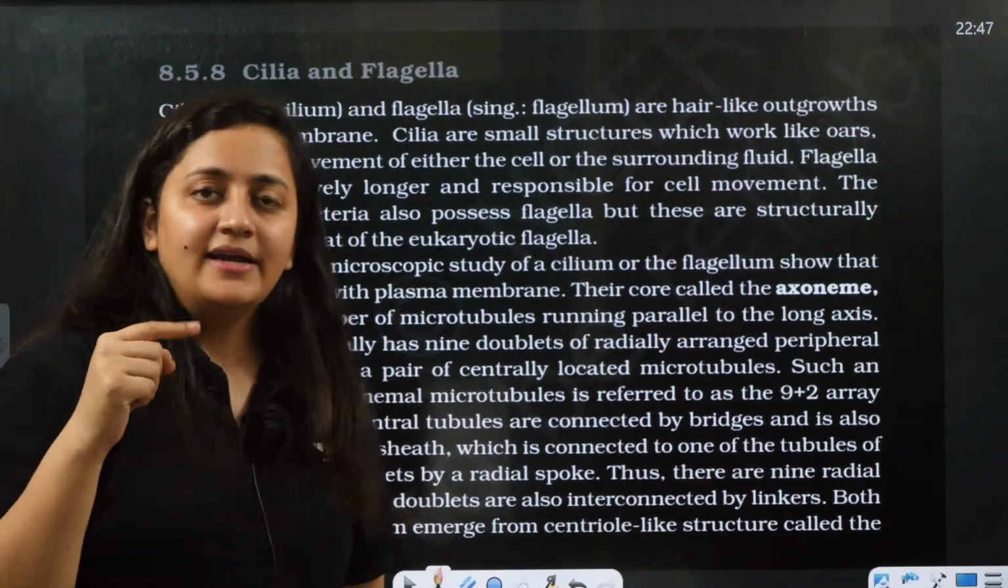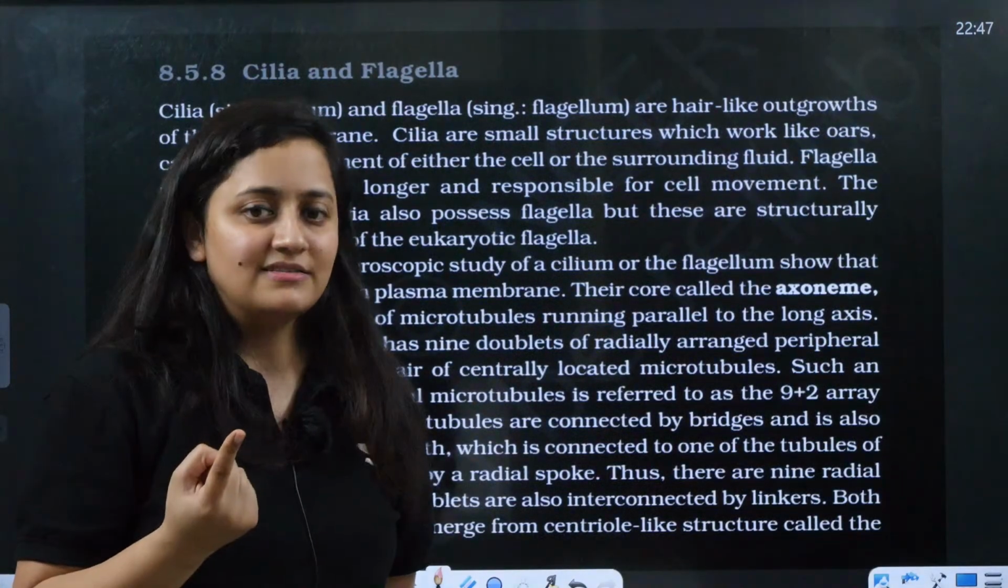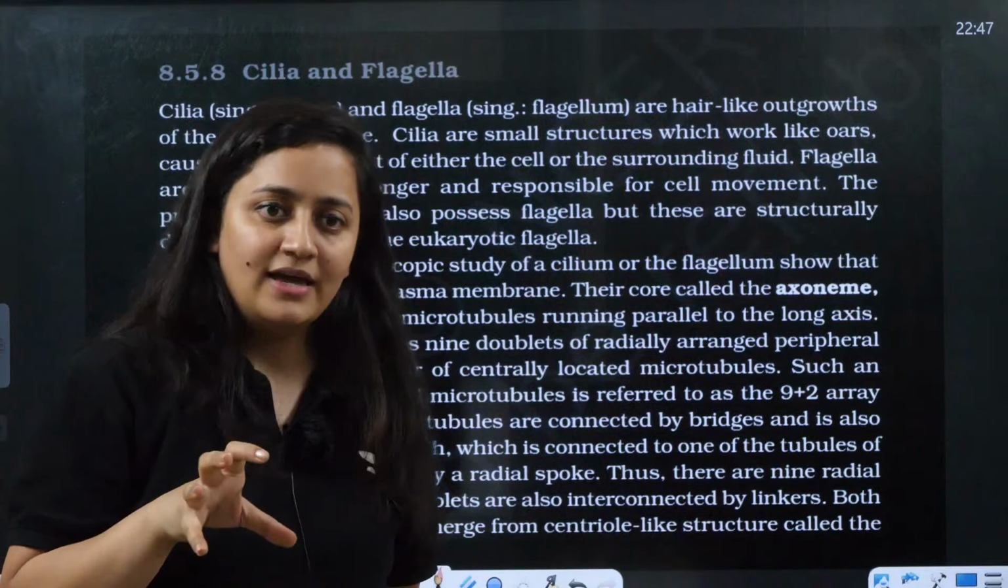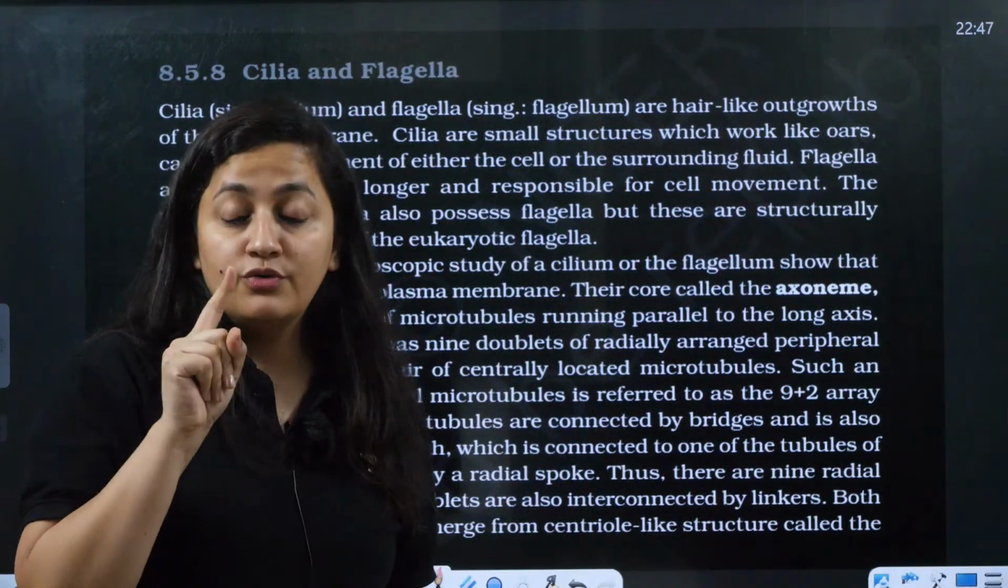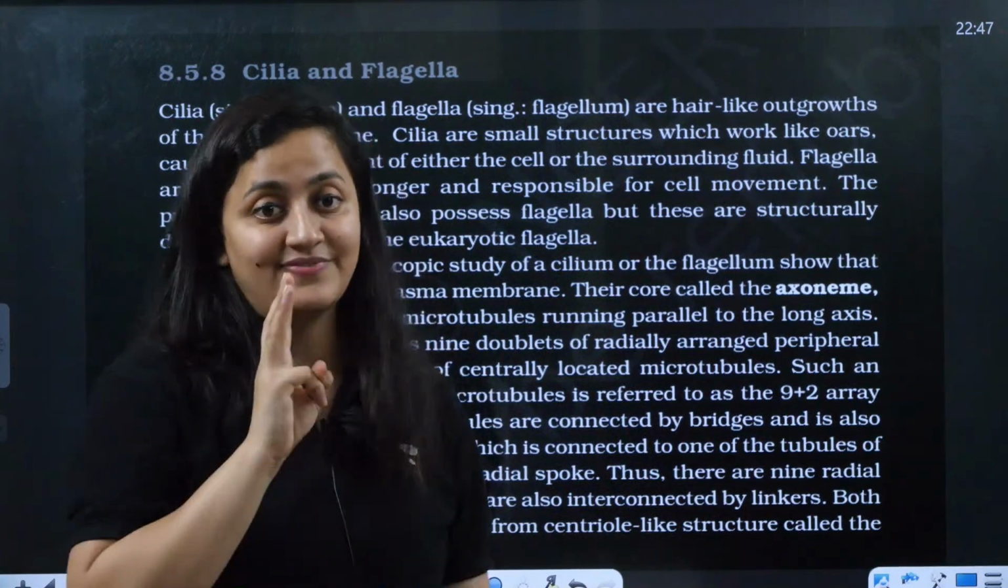So that is why I didn't keep any class in the morning tomorrow, because tomorrow you have to revise this particular chapter. You need to revise it properly. You need to read each and every line from NCERT. You need to practice so many questions. You need to make the notes as well.